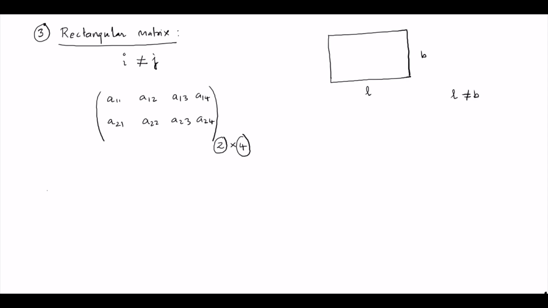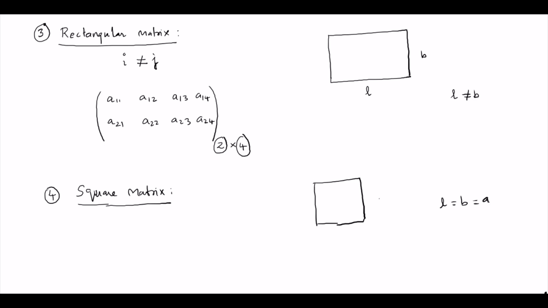Now the fourth one is the square matrix. This is a special case of the rectangular matrix, since we know that a square is a special case of a rectangle where length is equal to breadth, so L is equal to B. They are known as a square. So a square matrix is a special case where i is equal to j.